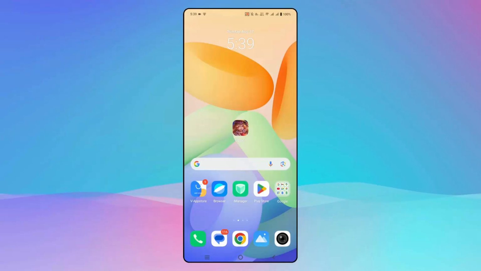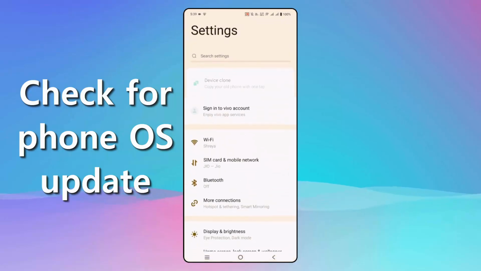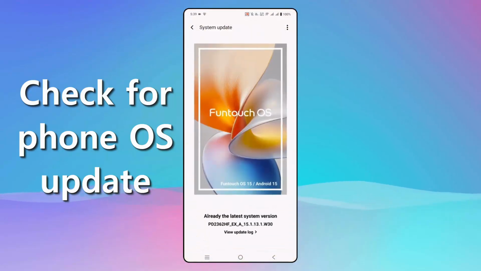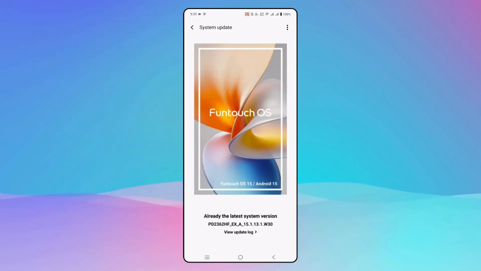Next is to check whether your phone needs any update. So for that, go to settings, go below, click on system update, and here you need to check if there is any update available. If there is any update, simply update your device to the latest version, and after that try to launch the game and check if it's working.